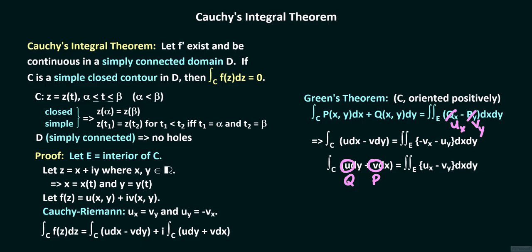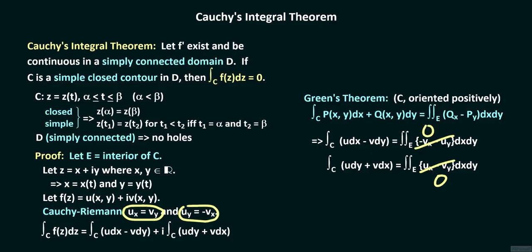This part of the Cauchy-Riemann equations says that the integrand of the double integral for the imaginary part is 0. And this part of the Cauchy-Riemann equations says that the integrand of the double integral for the real part this time is also 0. Therefore, these line integrals must be equal to 0, so that the contour integral along C of f is 0.